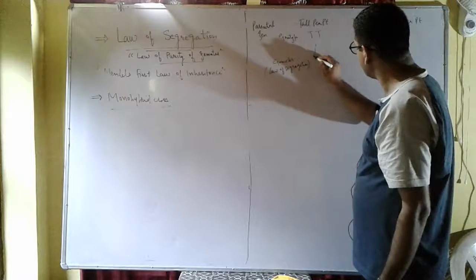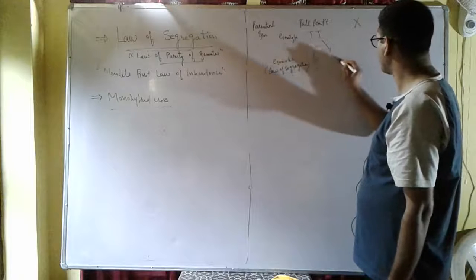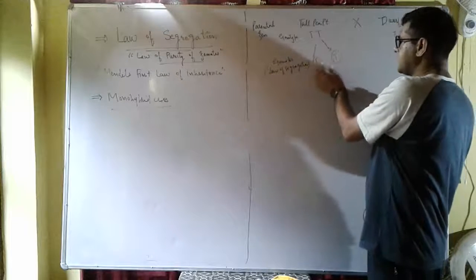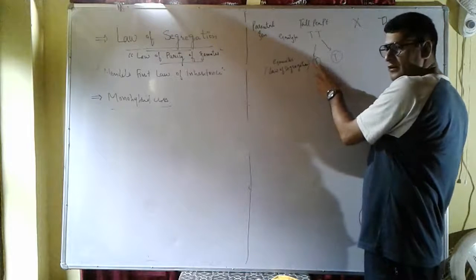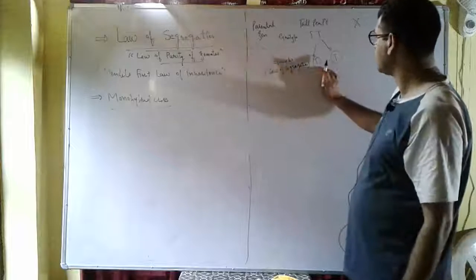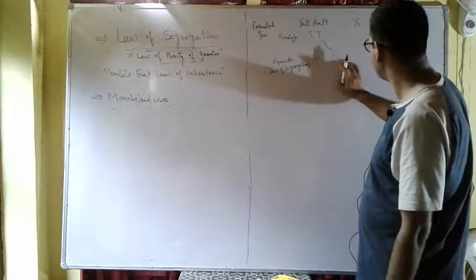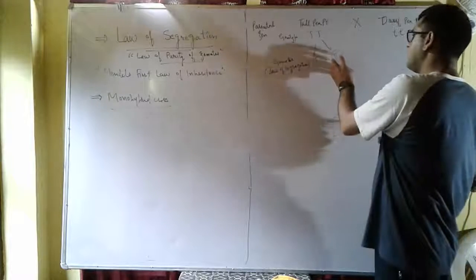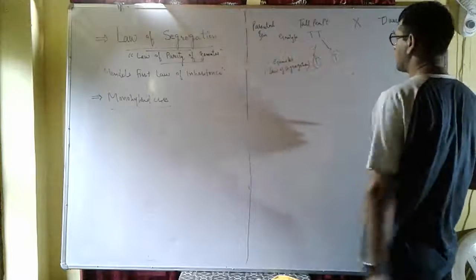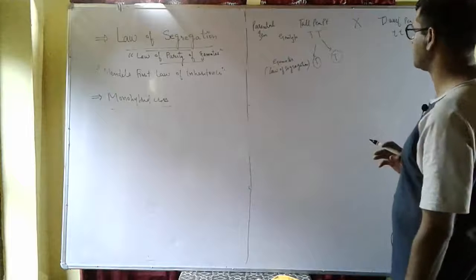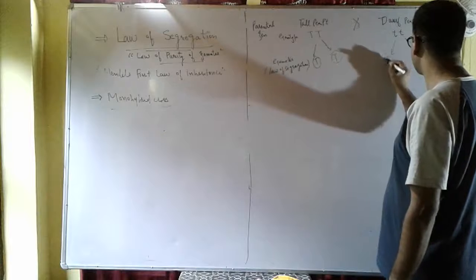So this is one allele. That means in a gamete, out of two alleles, only one allele is present. So we say that gametes are always pure. That is why the law of segregation is also known as the law of purity of gametes. Same is the case here. At gamete formation, the law of segregation will be applied.